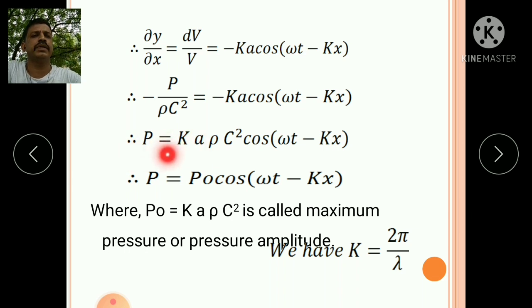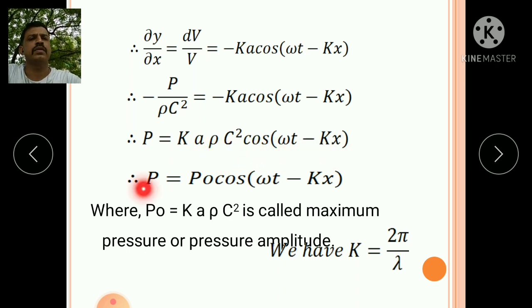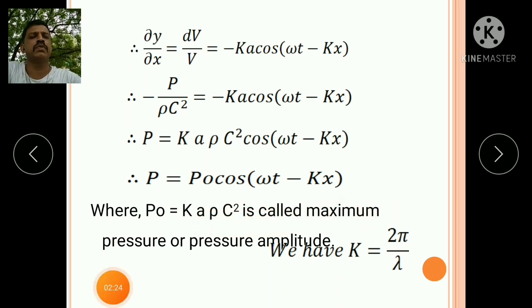Therefore, p equal to ka rho c square cos(omega t minus kx). Therefore, p equal to p0 cos(omega t minus kx), where p0 equal to ka rho c square is called the maximum pressure, the pressure amplitude.